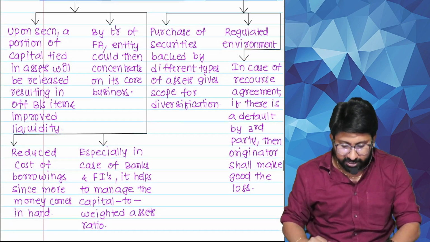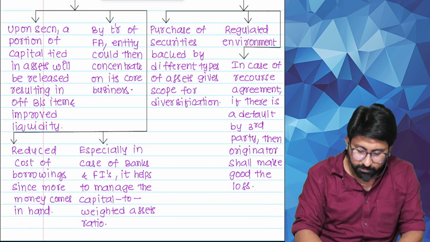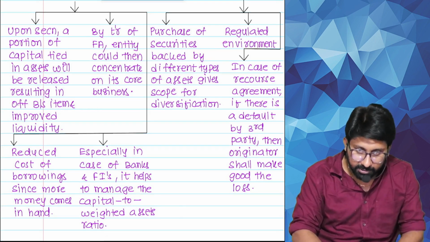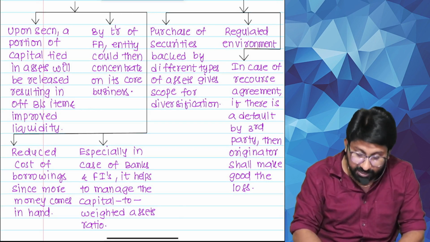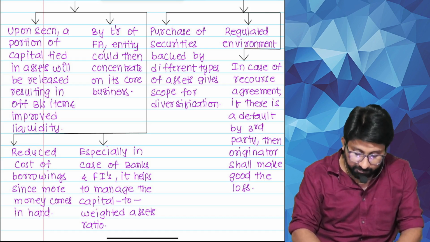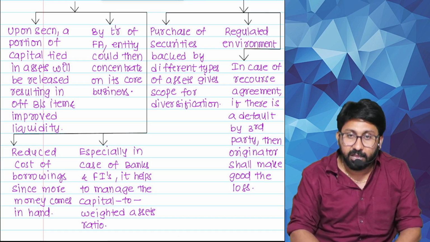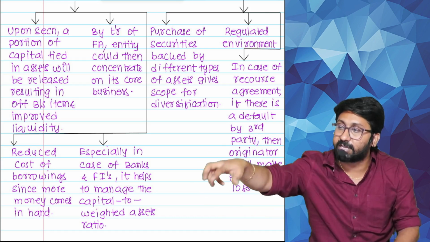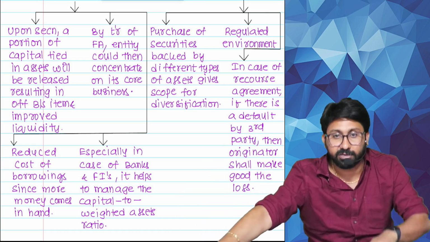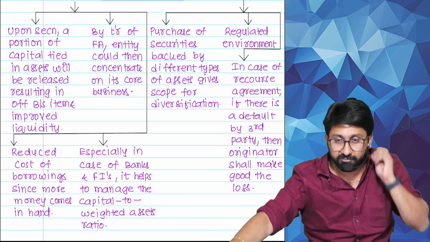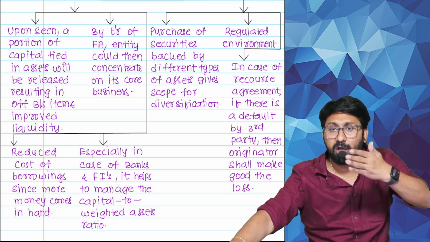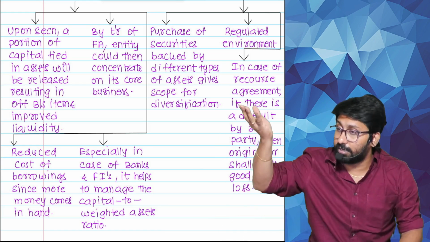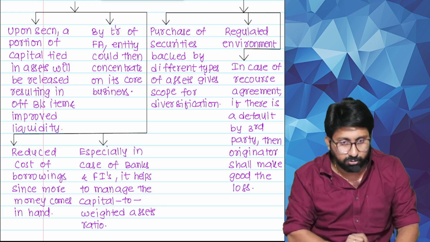Okay. For the originator, upon securitization, a portion of capital tied in the assets will be released, resulting in an off-balance sheet item and improved liquidity. As I said in the beginning of this chapter, whenever a bank gives a loan, what is created? Financial asset. What is gone? Liquidity. If I sell that, it becomes an off-balance sheet item. And what will come inside? Cash. So what is increased? Liquidity. That is advantage number 1 to the originator. Next.